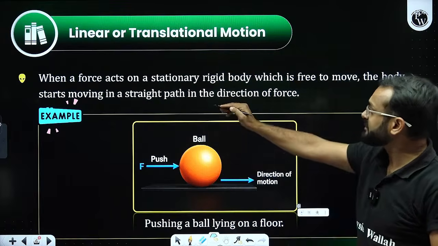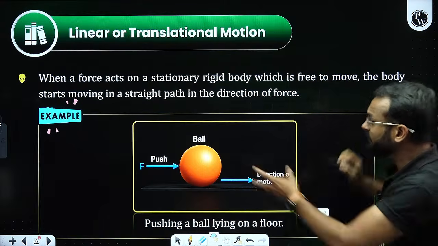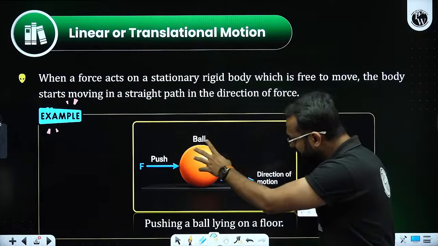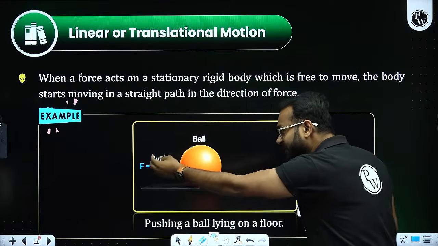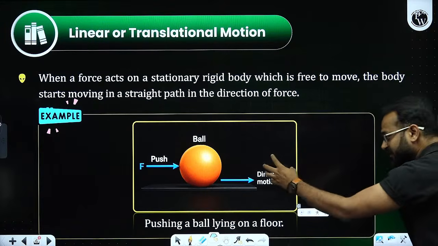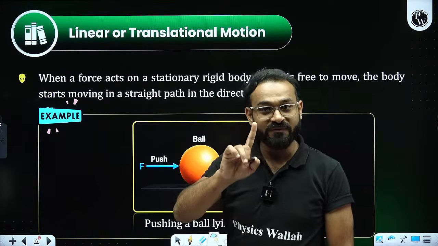It says when a force acts on a stationary rigid body which is free to move, the body starts moving in a straight line in the direction of force. Yes, sir, if I provide force, this ball will start moving in this direction. This is the direction of motion. That is one type of motion.